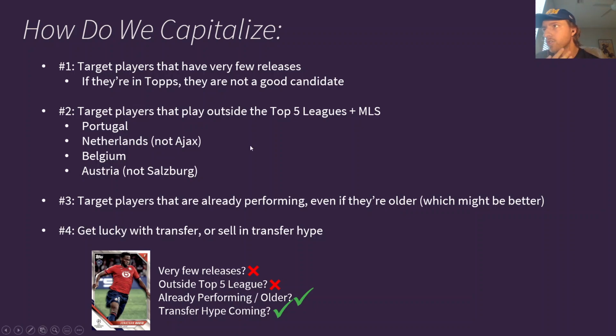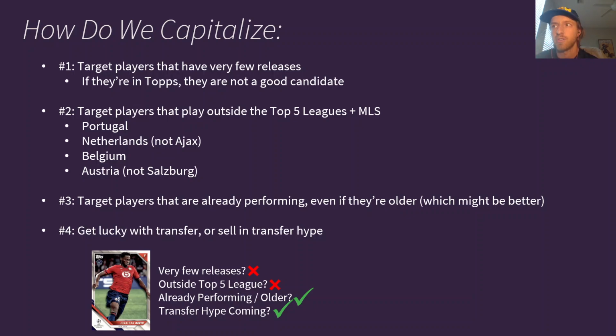Number 2, target players that play outside the top 5 leagues and the MLS. I added the MLS there because MLS has their own specific sets, and given that the hobby skews mostly American, it already has a lot of attention on it, and the top players and the top prospects in that league are already very well known. So I would specifically be targeting leagues like the ones I list here: Portugal, Netherlands, but not Ajax, because Ajax players are already in the top Champions League set and a variety of other sets.